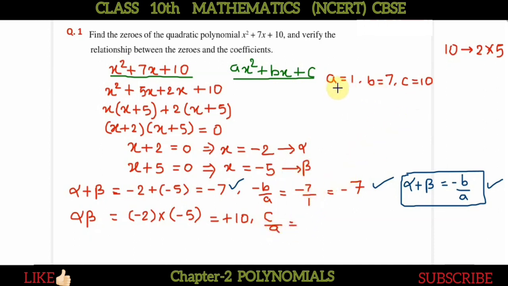So C upon A equals, C is 10 and A is 1. So it is again equal to 10. So again these both are equal. Alpha into beta is also 10 and C by A is also 10. So this relation is also verified.